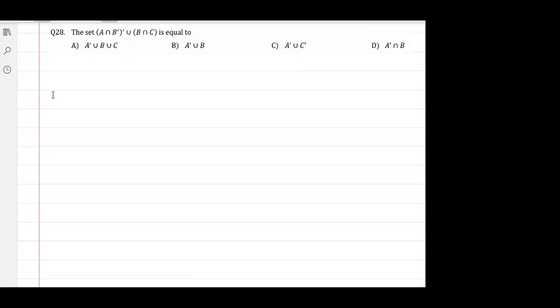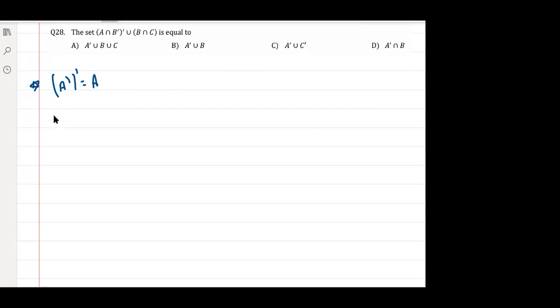Now, can I say, sir, in question number 28, before doing this, let us have some basic relations. We know that the complement of a complement is equal to the same set, yes or no? Ulta ka ulta is always seedha. Yes or no? Tell me. That is the first thing. I'm writing what we already know.